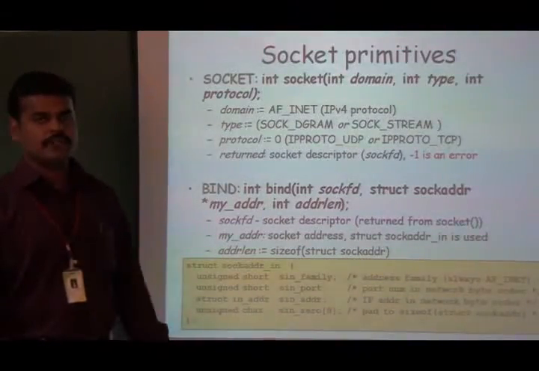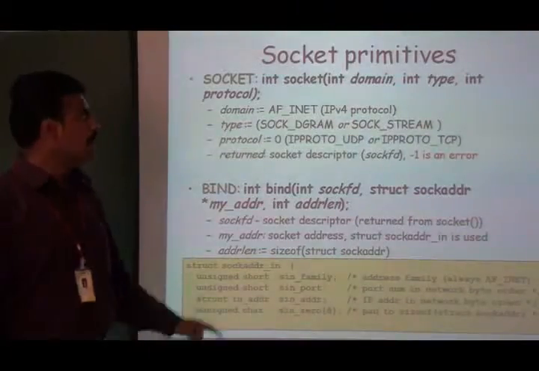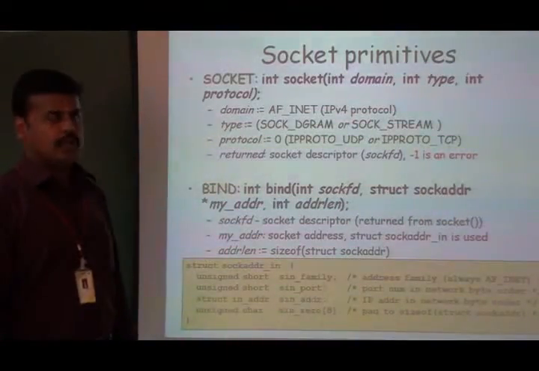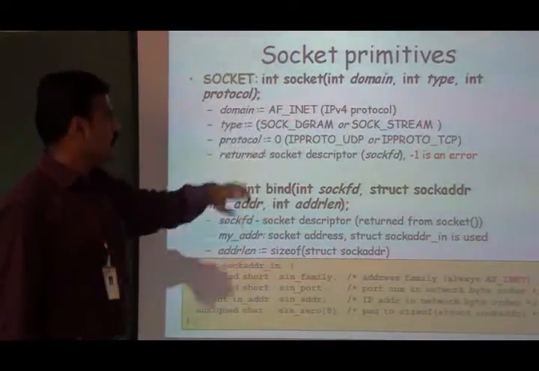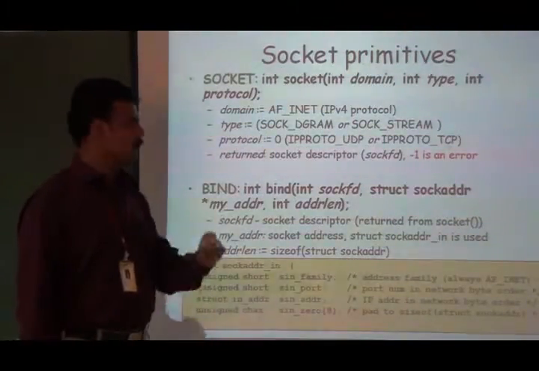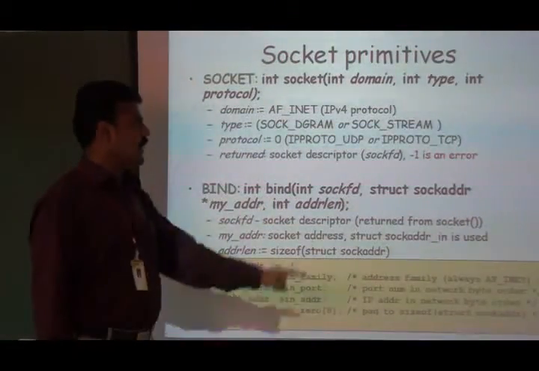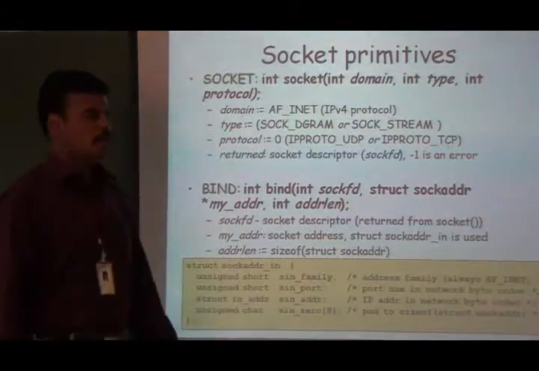So it is not possible to make use of UDP as the transport layer protocol for the stream socket. If the value of the second argument is SOCK_DGRAM, then it is not possible to use IPPROTO_TCP as the value for the last argument.